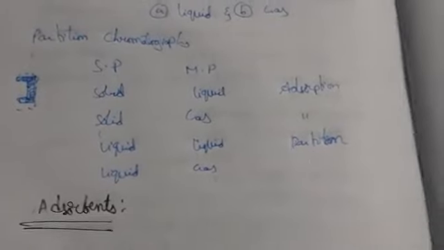For a general example, you people have sat in the class, and that is already done. Adsorbents are nothing but the solids present in the technique. So we have to look at the adsorbents.